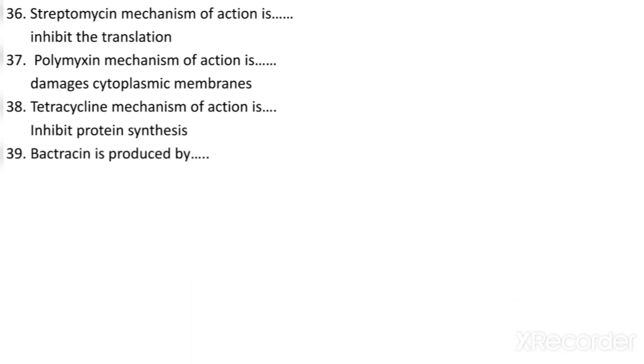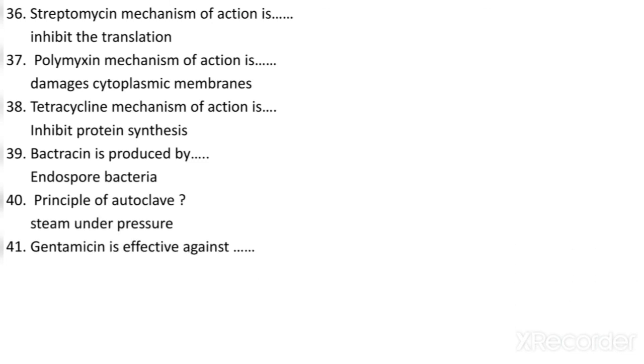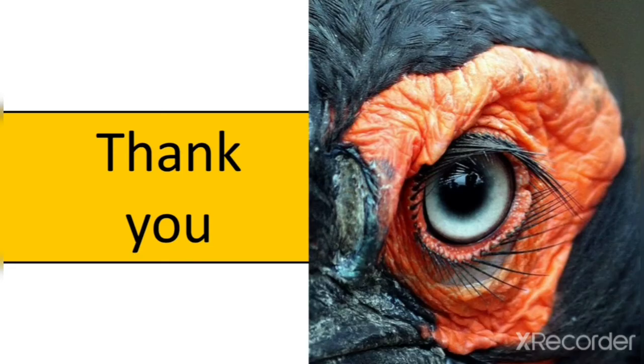Bacteriocin is produced by endospore bacteria. Example, Pseudomonas. Principle of autoclave, as I told you, is steam under pressure. Gentamicin is effective against, it is produced by Micromonospora species. Streptomycin is produced by, this is also a very important question, Streptomyces griseus. So these are some important questions related to microbial control. Thanks a lot.